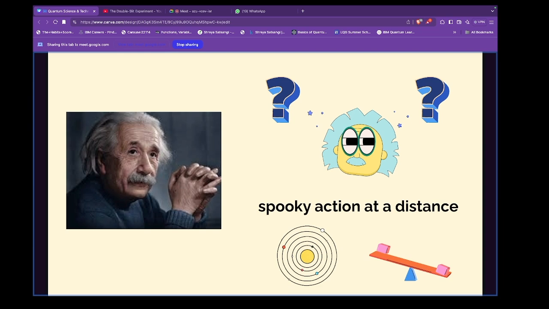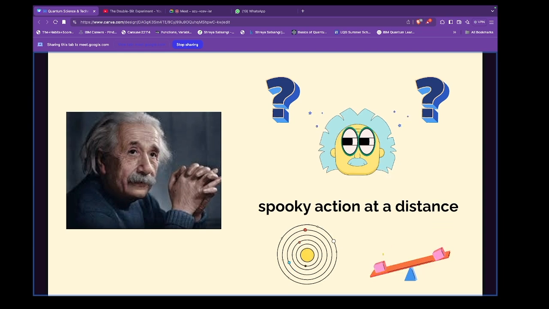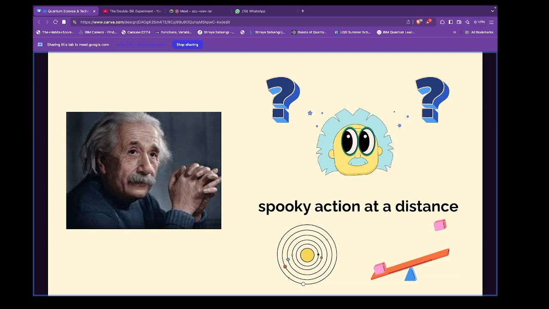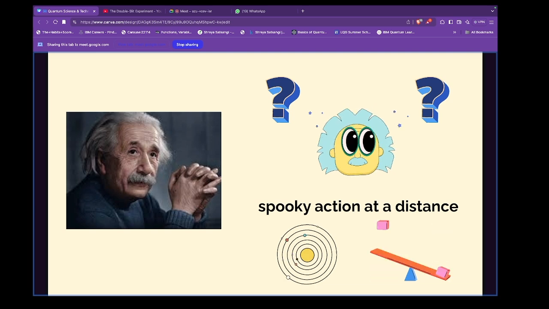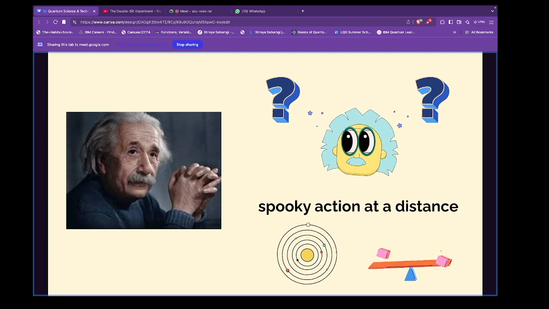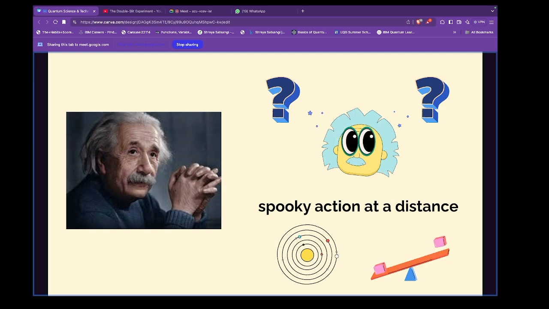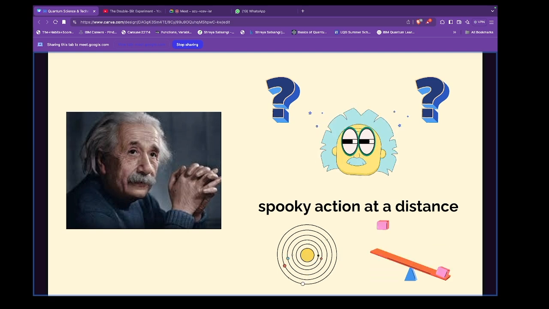And the second amazing phenomenon we are going to talk about is something that even Einstein questioned. I was about to ask who the scientist is. Can anybody name it? But well, I did. He said about this phenomenon that it is spooky action at a distance.